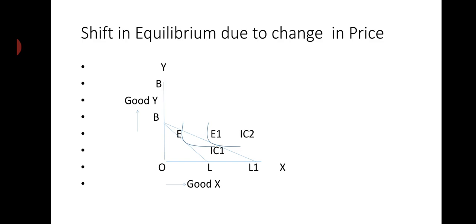The result is an increase in demand for good X, so the consumption has shifted from E to E1. This shifting is called the price effect, and the line joining points E and E1 becomes the PCC, or price consumption curve. Let me see in the next slide.